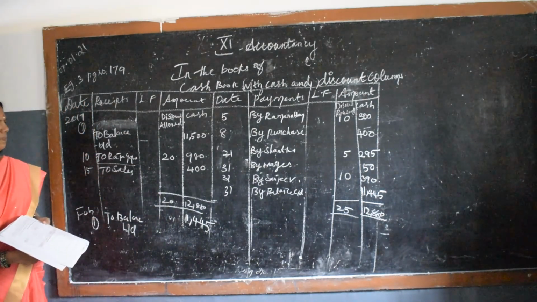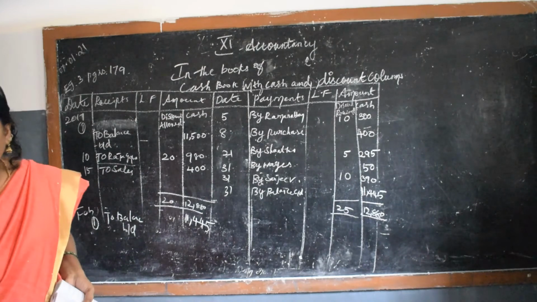Okay, understood? It is single column and double column cash books.